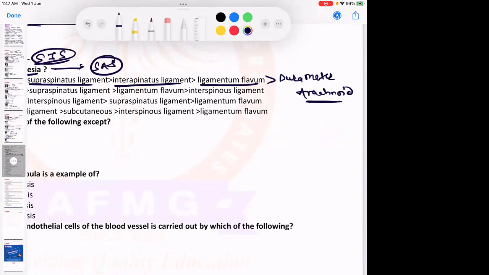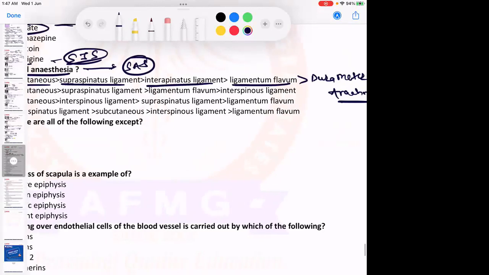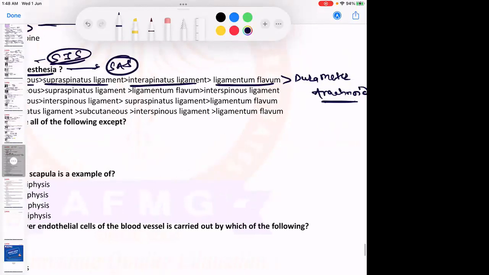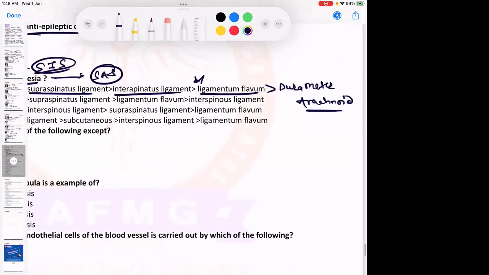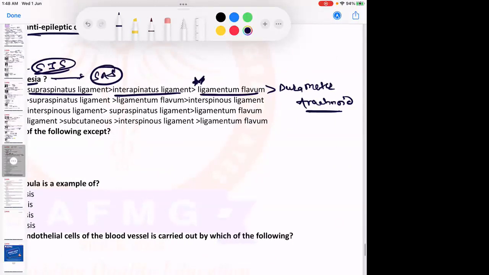Please remember this. Whereas in cases of epidural anesthesia, ligamentum flavum is the last structure pierced. Okay, first structure दोनों में skin pierce होगा. Last structure in epidural anesthesia, हमें dura mater को भी pierce नहीं करना, उसके ऊपर ही देना है. So the last structure pierced in epidural is ligamentum flavum, but the last structure pierced in spinal anesthesia is the arachnoid mater. कोई दिक्कत नहीं है.